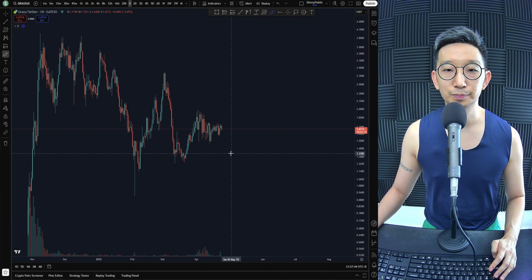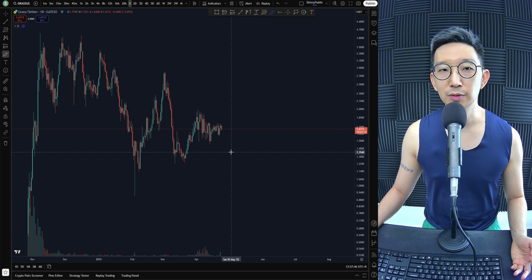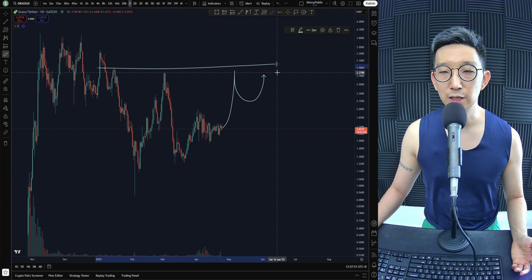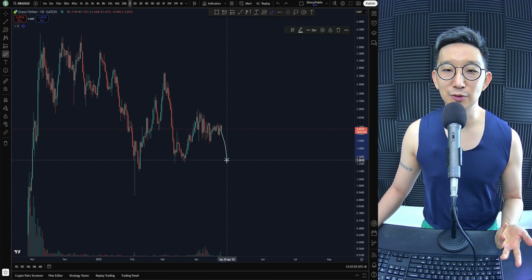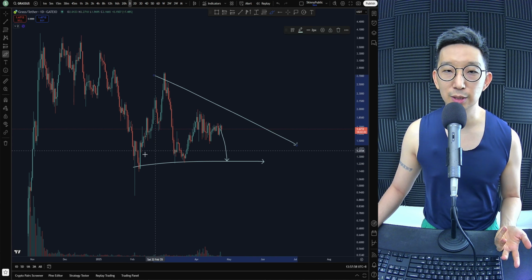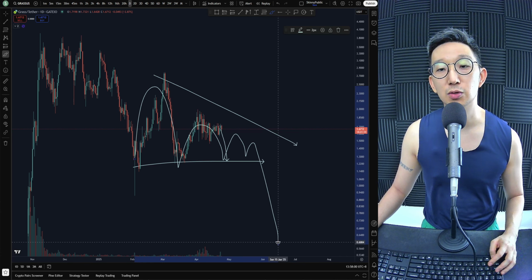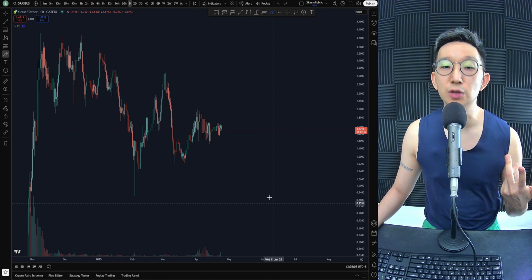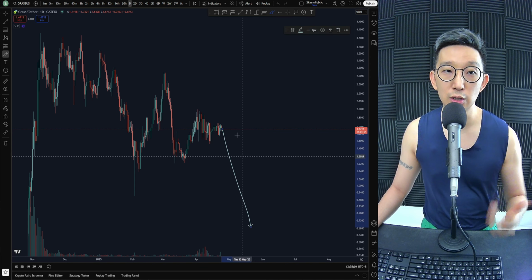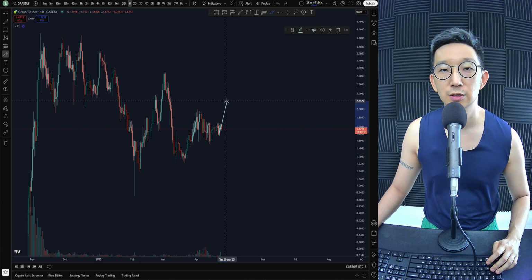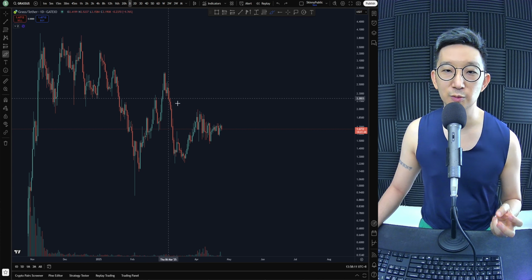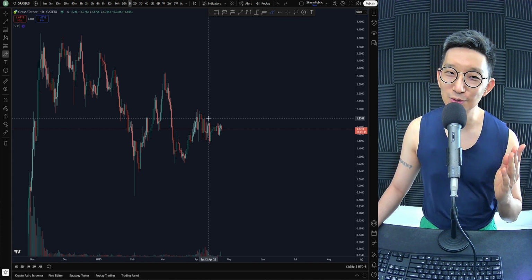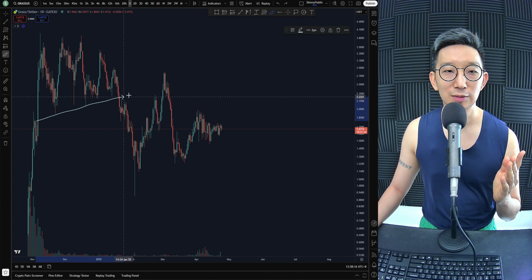I'm not too sure what's happening with grass though. Grass, in my opinion, could still switch bullish here, becoming an ascending triangle. Bam! We hit higher towards $5. At the same time, if you were to drop lower, grass could be forming a descending triangle as we hit lower. So it all depends upon the wheels of grass. Do we want to continue lower, or do we want to zip higher first? Again, we would love to see more information first before making a bullish or bearish call, because it could still go both ways at this point of time, right?